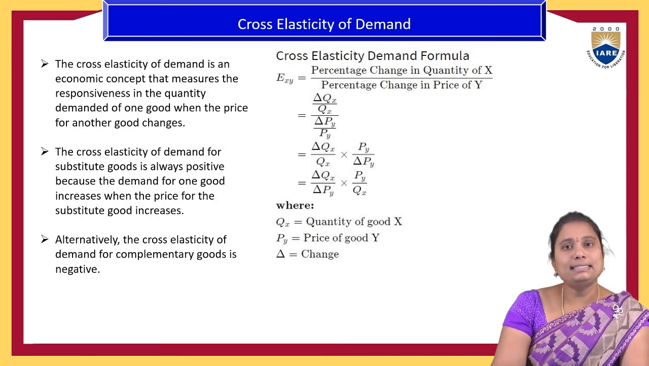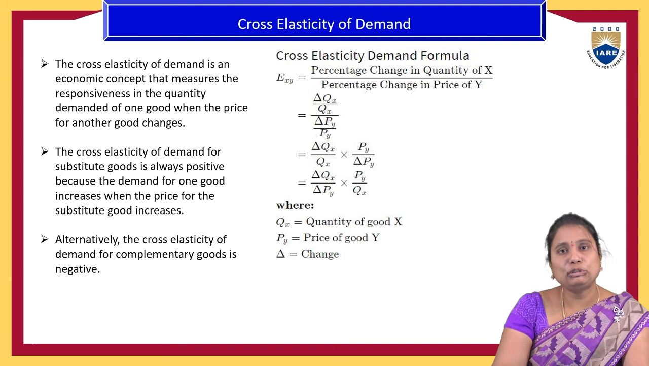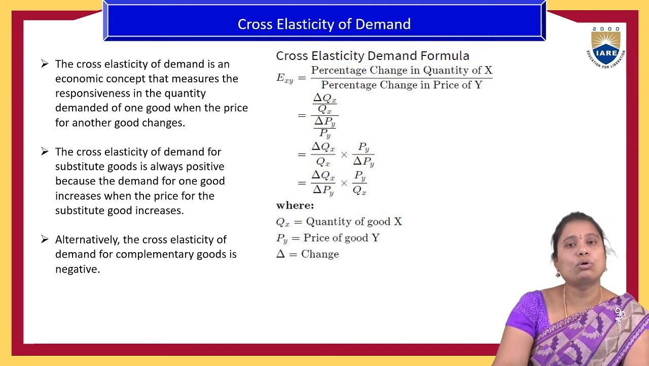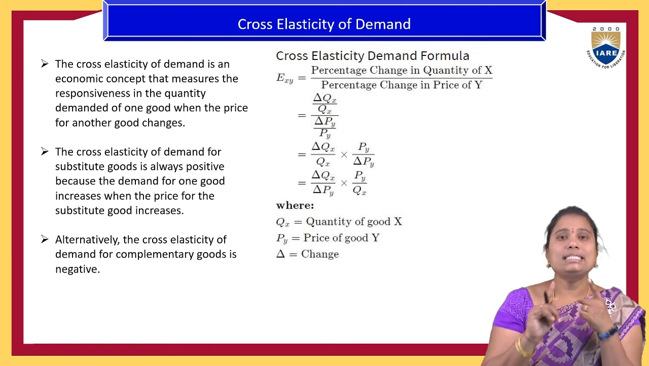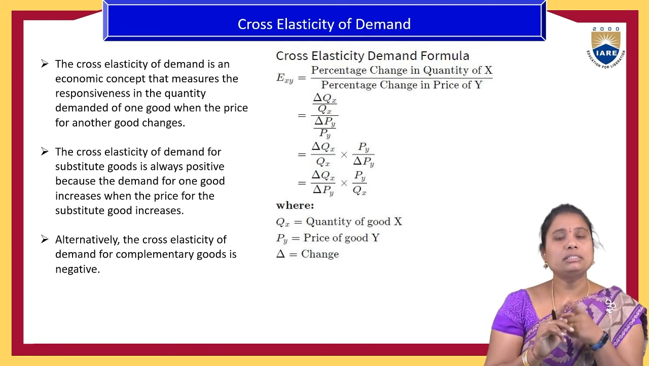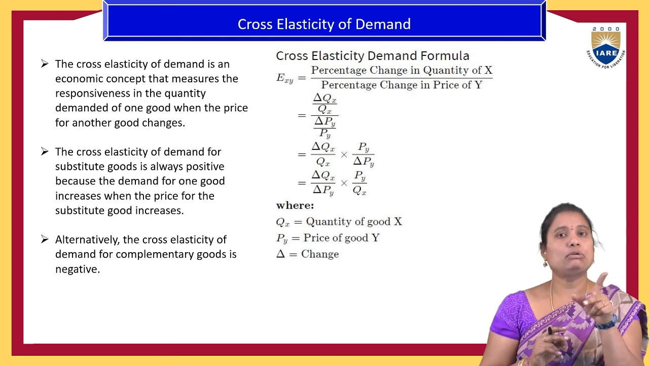And the next, third category of elasticity of demand is cross elasticity of demand. Cross elasticity of demand means here that two products are going to be compared.